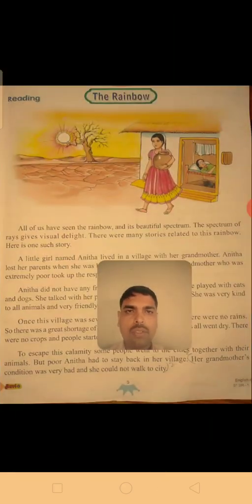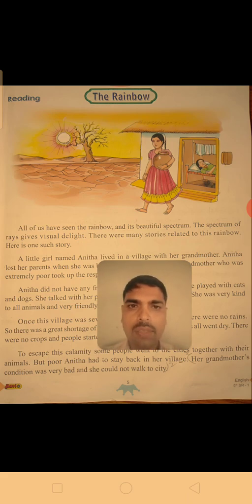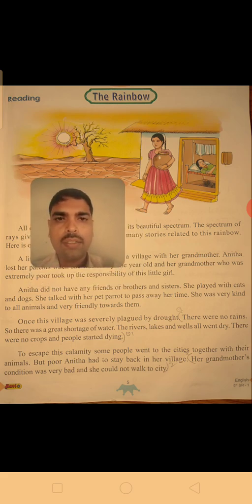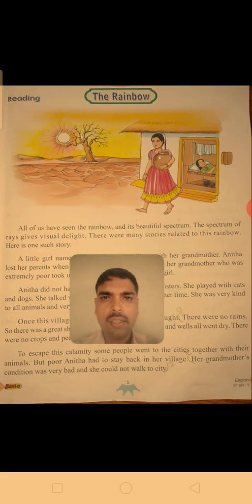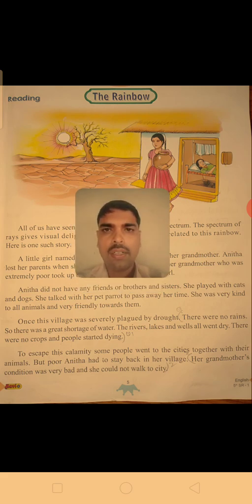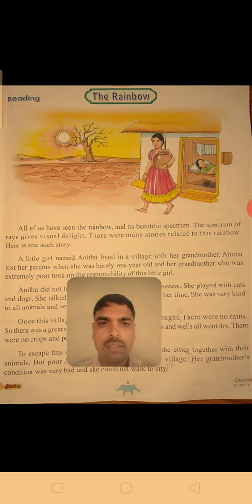Okay, children, next we'll go to the lesson. In this lesson there is a shortage of water, so the land is dried out, and one small house is there. In that house a grandma sleeps on a bed, and you can see a girl going to bring water. She took an earthen pot. The day is a dry, sunny day, and the title of this lesson is The Rainbow. We'll read the lesson now.